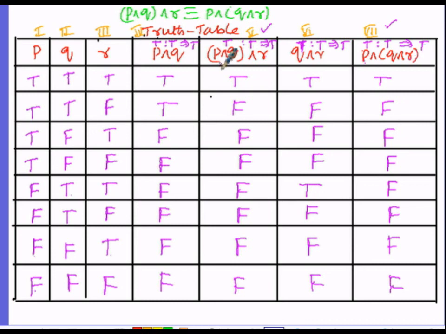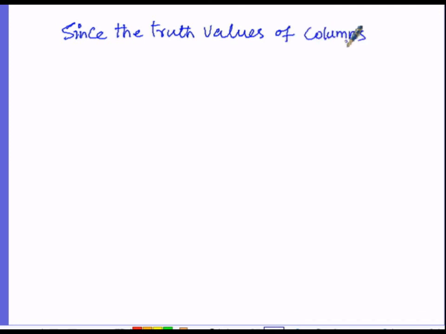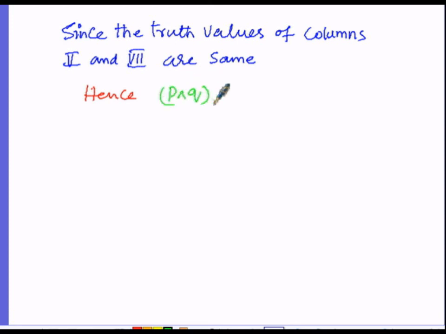So P and Q and R is equivalent to P and Q and R. Since the truth values of columns 5 and as well as 7 are the same or similar, hence the simple statements P and Q and R is identically equal to, or in other words equivalent to, P and Q and R. Hence it is proved.